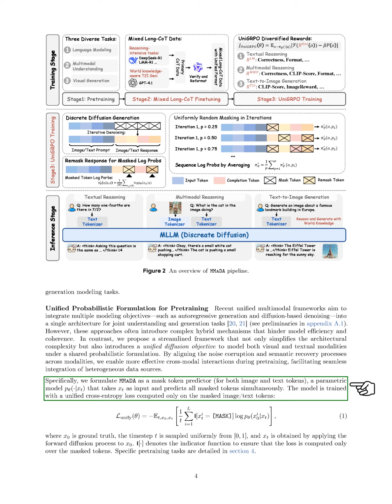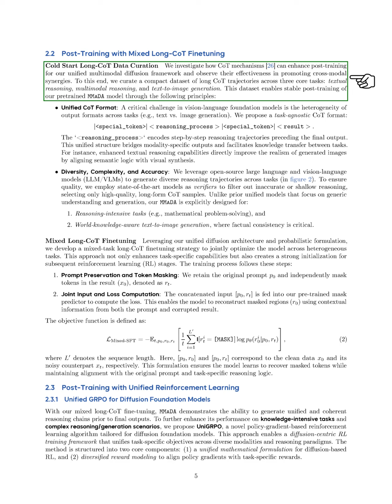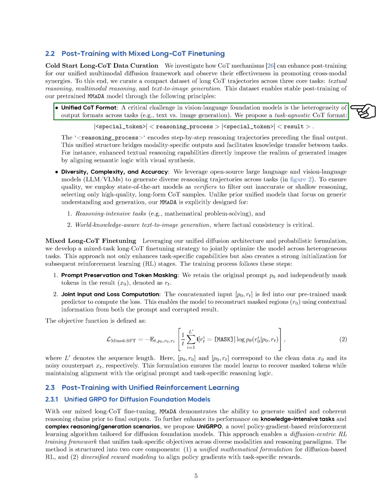Section: Cold Start Long COT Data Curation. In this section, we explore how chain of thought (COT) mechanisms can improve post-training for our unified multimodal diffusion framework and enhance cross-modal interactions. To achieve this, we create a compact dataset of long COT trajectories focused on 3 main tasks: textual reasoning, multimodal reasoning, and text-to-image generation. This dataset supports stable post-training of our pre-trained MMaDA model based on several principles.